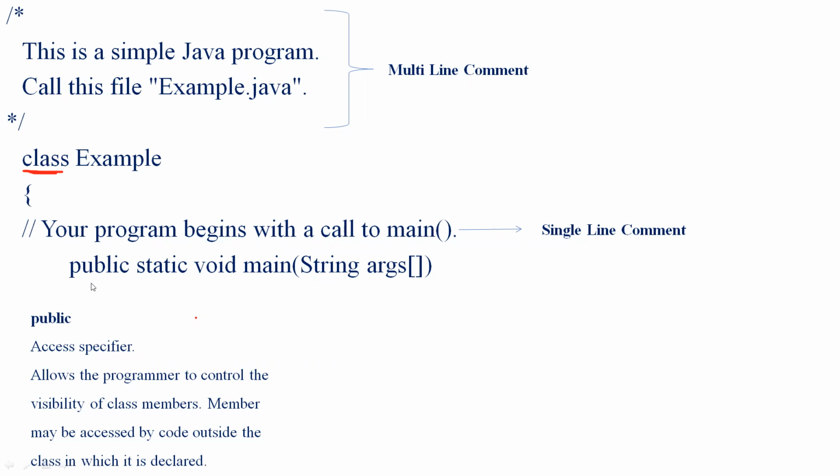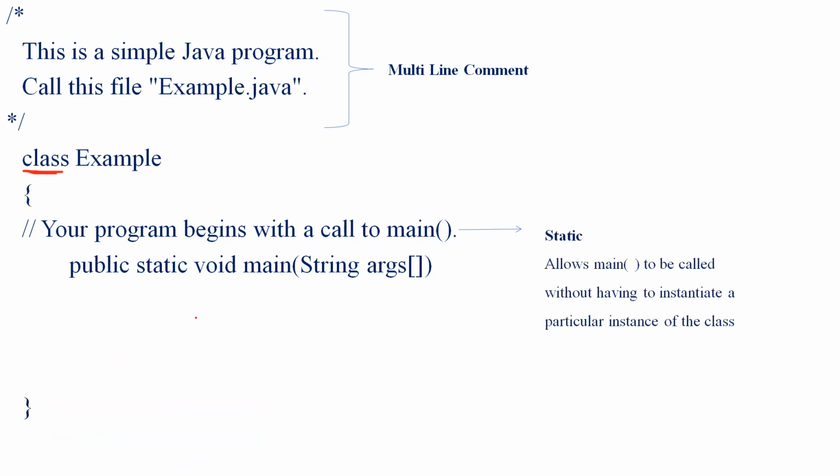So the member may be accessed by code outside the class in which it is declared. Since it is public, all the members outside the class will also have permission to access the member function. So next we have static.